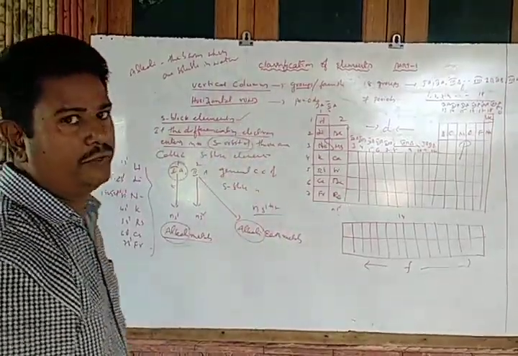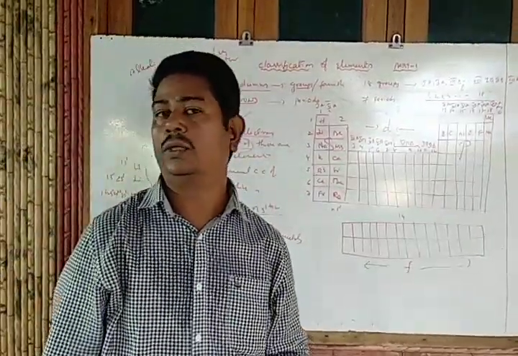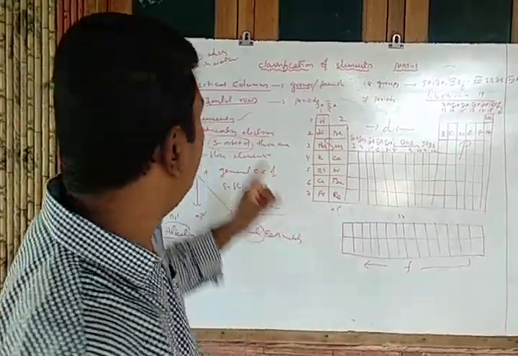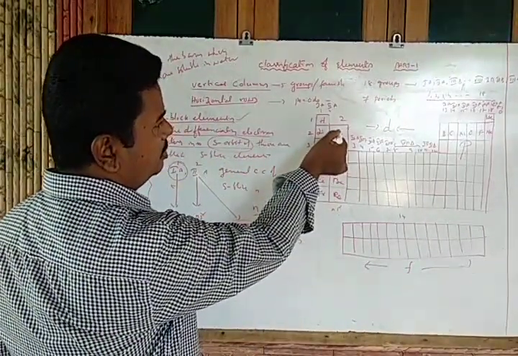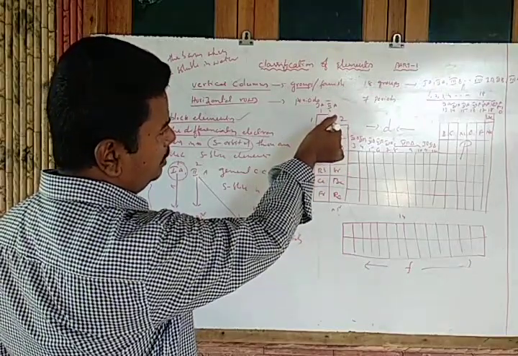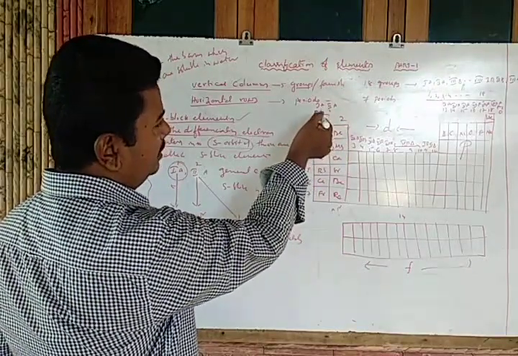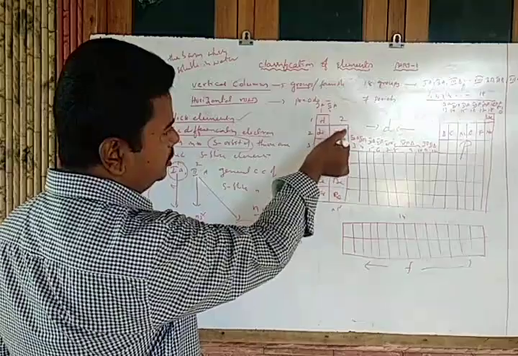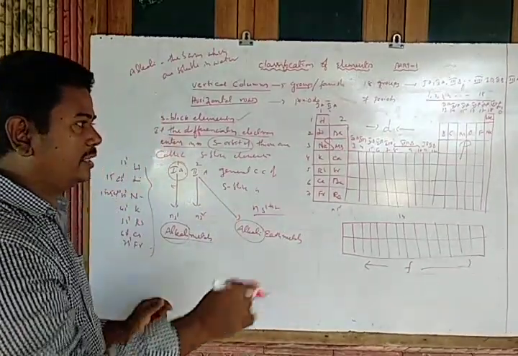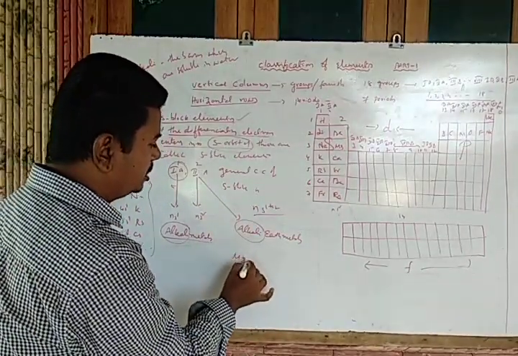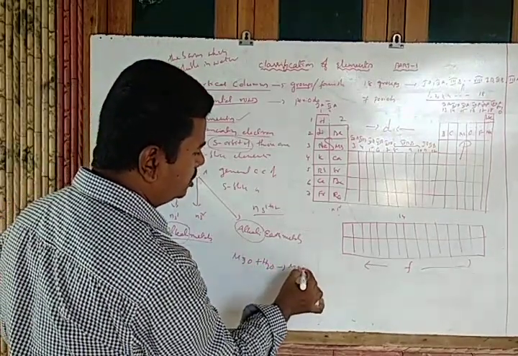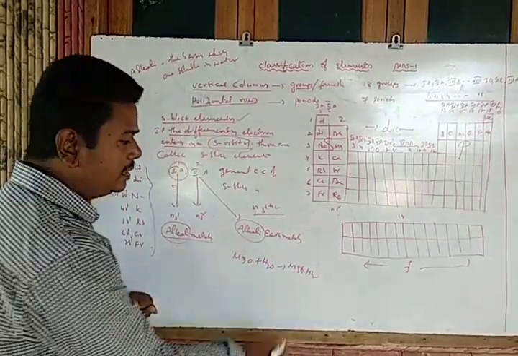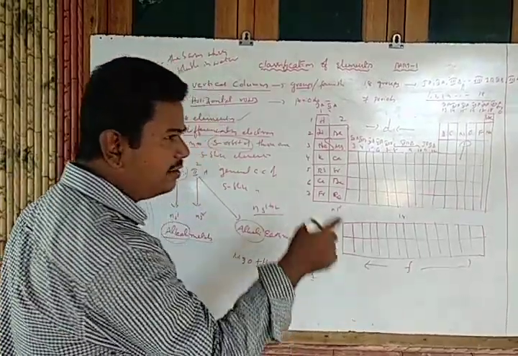The bases which are soluble in water are termed alkali. The oxides of first group elements, except hydrogen, or second group elements, when dissolved in water, for example magnesium oxide, give magnesium hydroxide.